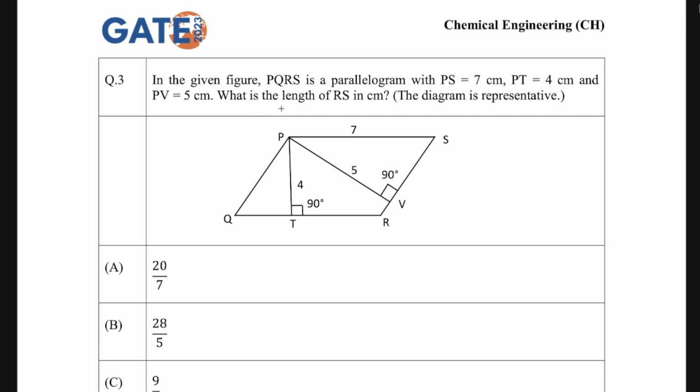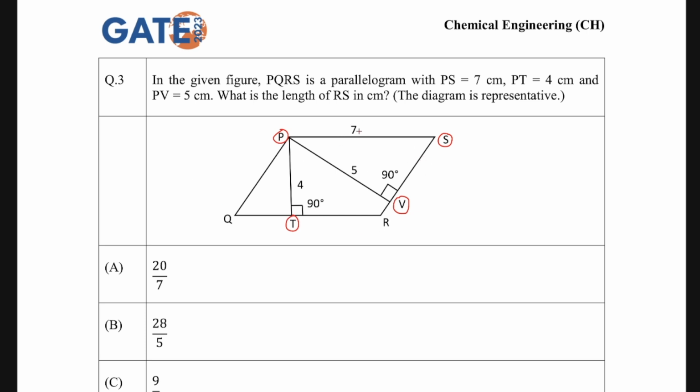It says, in the given figure, PQRS is a parallelogram with PS, this side, being 7 centimeters. PT is 4 centimeters. PV, another perpendicular, is 5 centimeters. What is the length of RS? They are asking the length of this particular side of the parallelogram, so you have to look at this diagram.